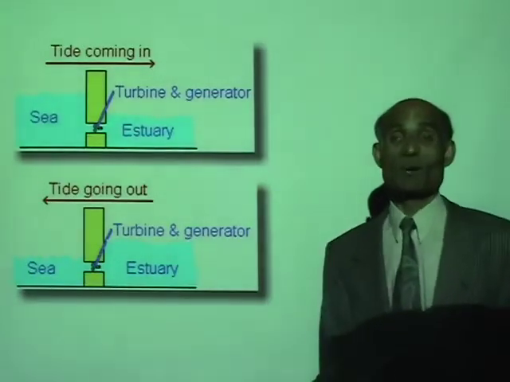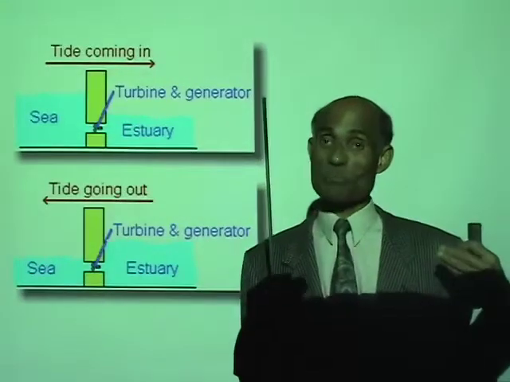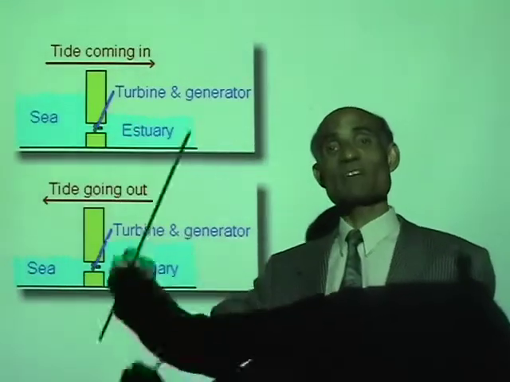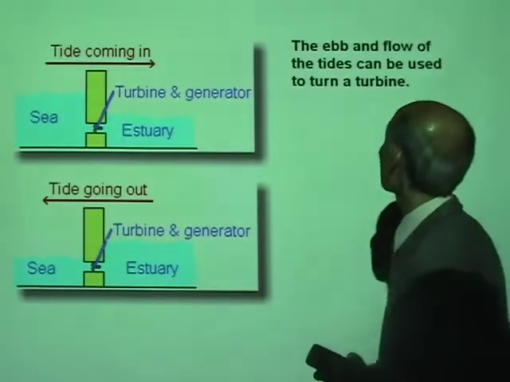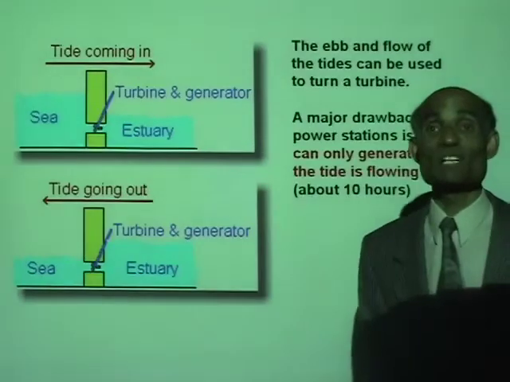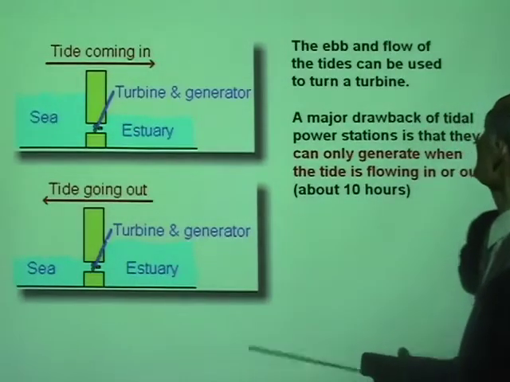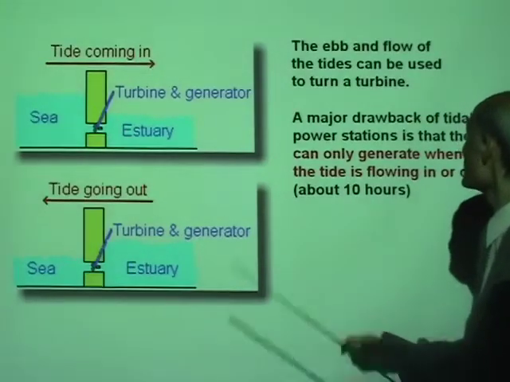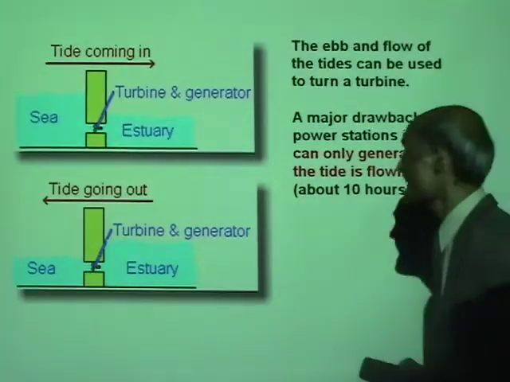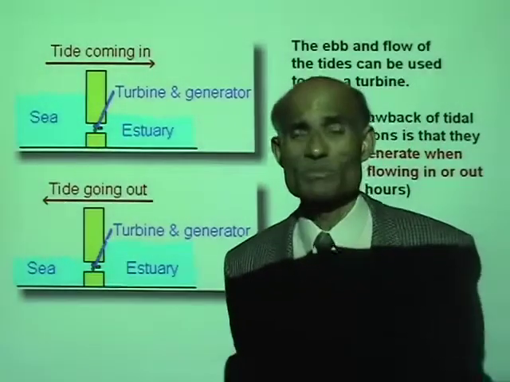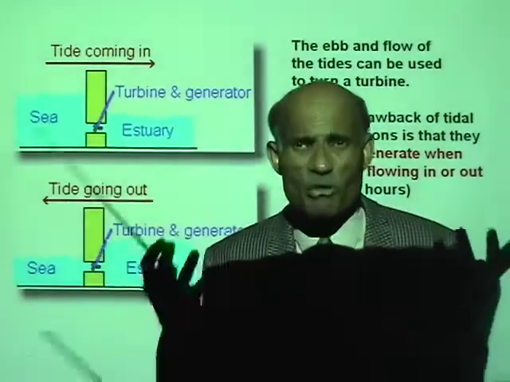Both those times. But the snag here is that this happens only twice a day, is that right? So you cannot have continuous generation of electricity. The ebb and flow of the tides can be used to turn turbines. A major drawback of tidal power stations is that they can only generate when the tide is flowing in or out. That is about 10 hours a day. But 10 hours a day of producing electricity is okay, because we are getting that power free.